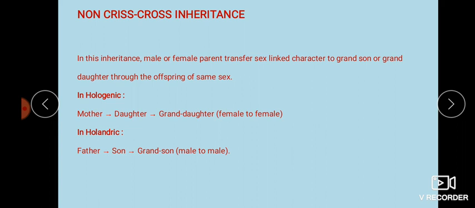There is no influence of any maleness. Then holandric. Holandric means the father is transferring that particular character to the son, and the son is transferring that particular character to the grandson. That is male to male.